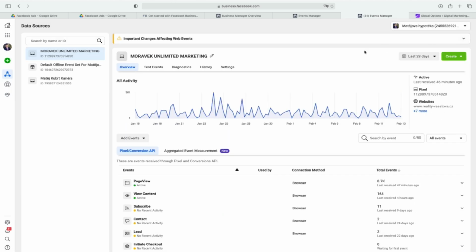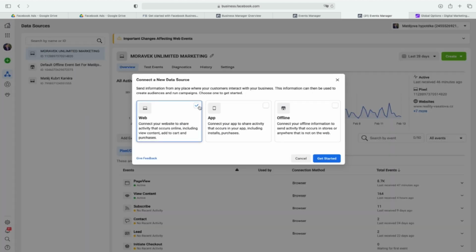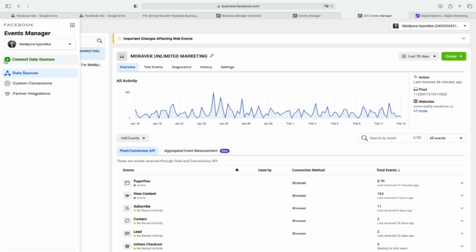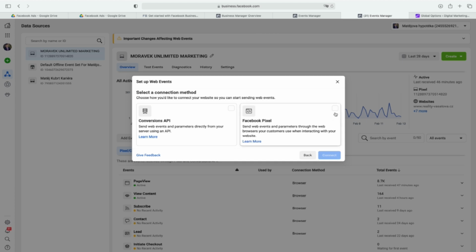I'm honestly sorry, I must remember to double check everything when I record for you. So this is a business manager, and you can see there is more in the resource center. So I will just connect data source. So I just click web. This is what we want to do. So this is very, very important. This way I create the pixel. So that's why it might be the most challenging part now, to set up the pixel, because you need to have the business manager to do it completely and connect the data source. Then you get started. And now you can go for pixel. And now you click connect.